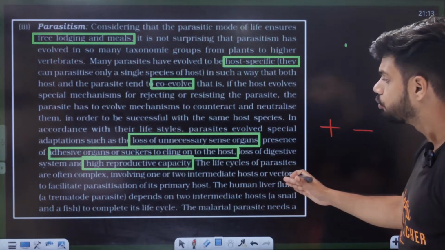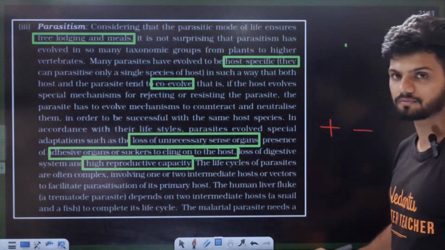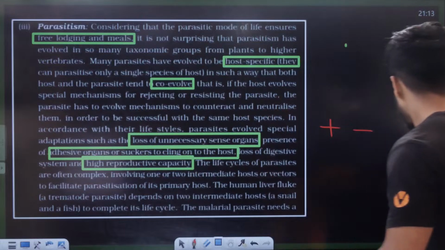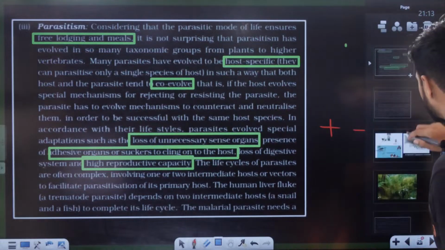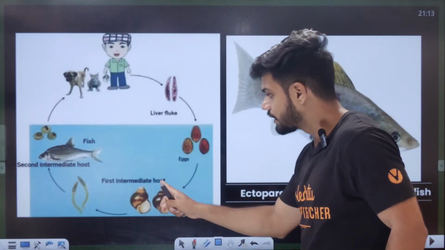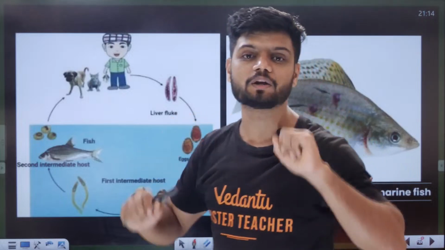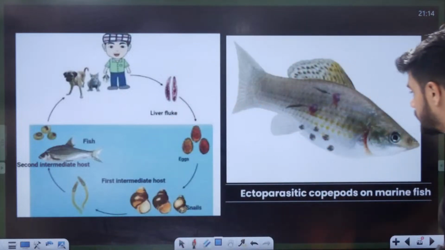The human liver fluke, a trematode parasite, depends on two intermediate hosts. This liver fluke, I'll show it here. What does the human liver fluke do? First it will go to a snail, then it will go to fish, then it will come out. So it has two intermediate hosts.